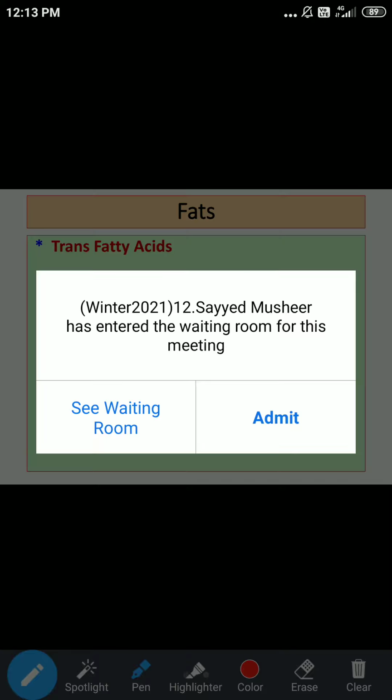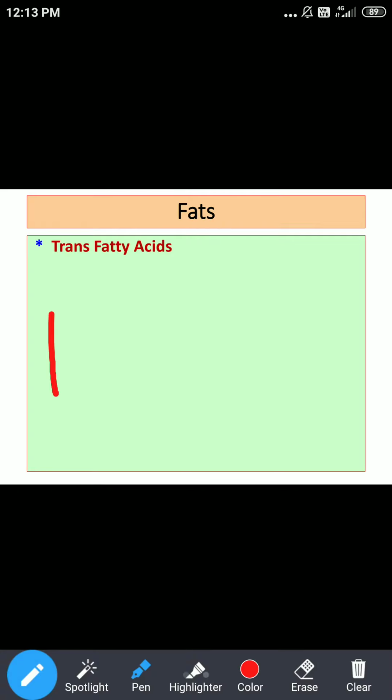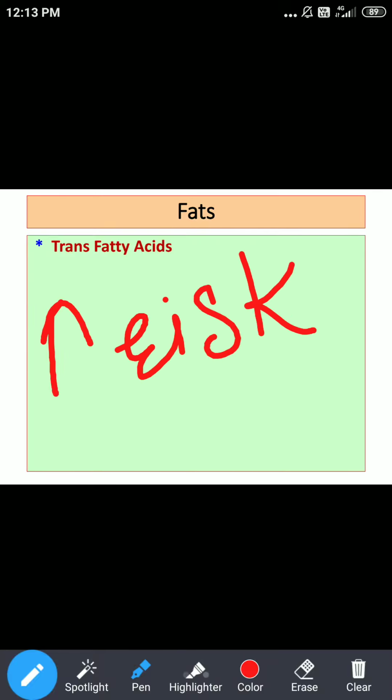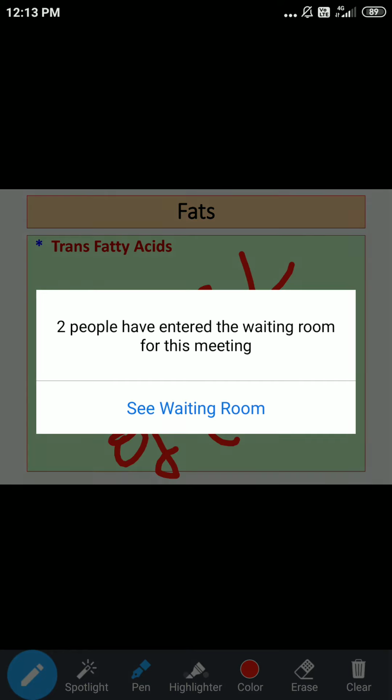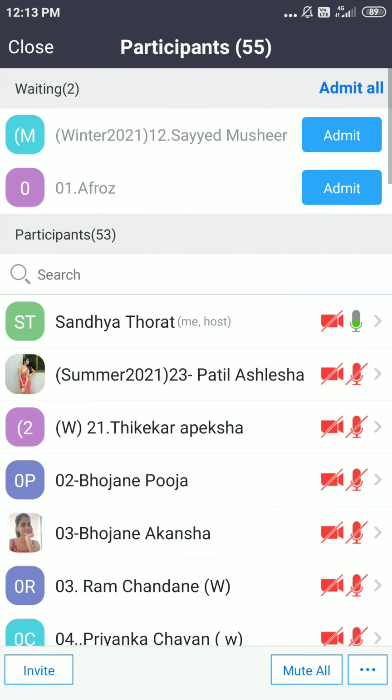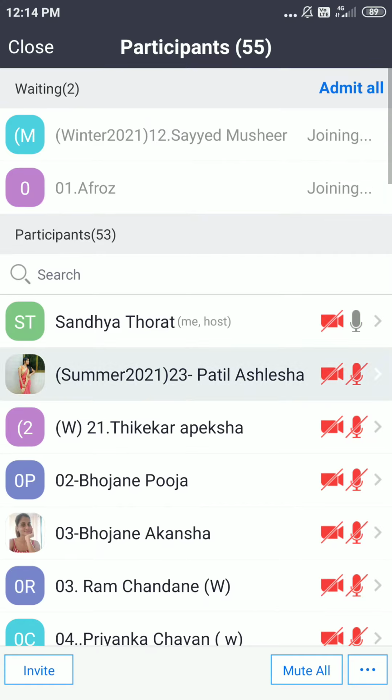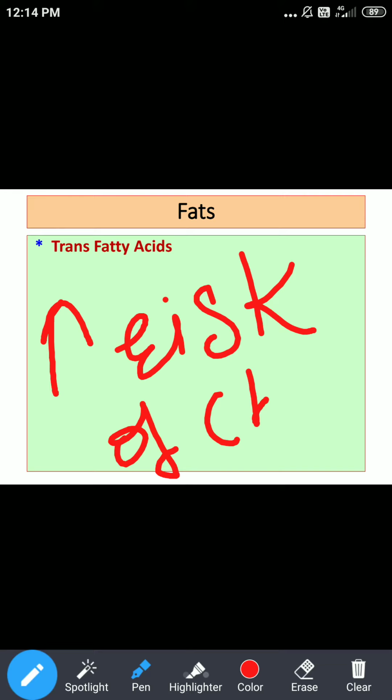Trans fatty acids have a significant association with coronary heart disease. Several studies have been conducted regarding this, and this association is proved.